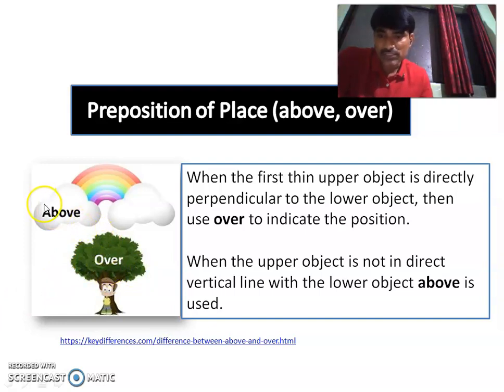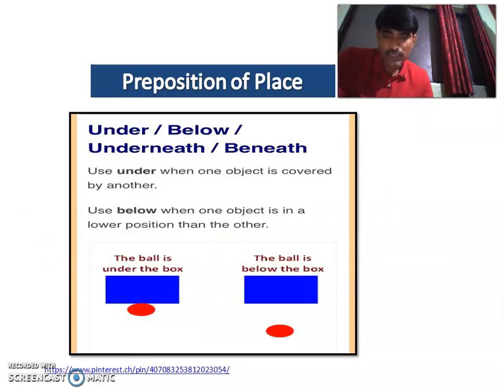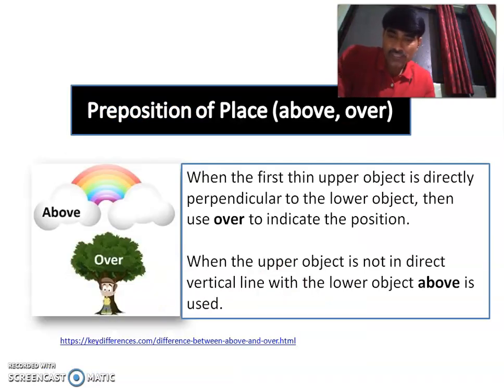And as far as above is concerned, this is also an upward direction. But here, not necessarily is the upper object completely vertical to the lower object. As far as the position is concerned, it is upper, and in that situation, you can say above. You can say, there is a cloud above my head. So this is what the confusion is, and please pay attention to this one. Not only with above, there is a confusion of on with over, that we will see. On and over, the confusion is this.